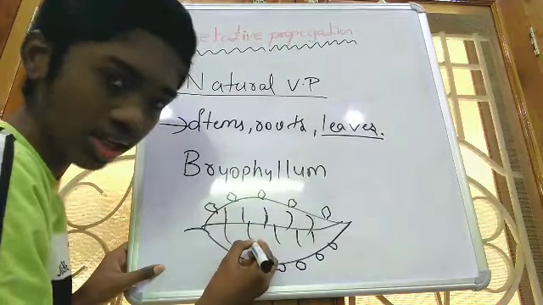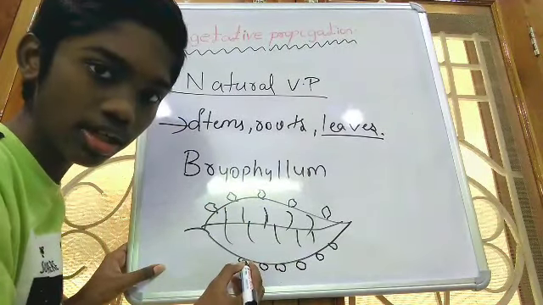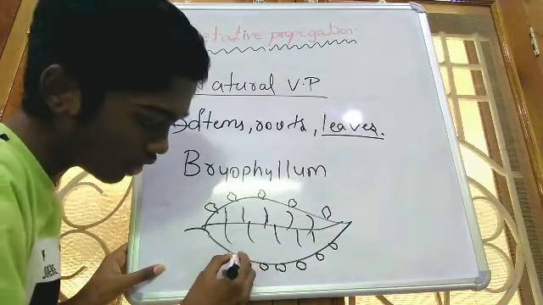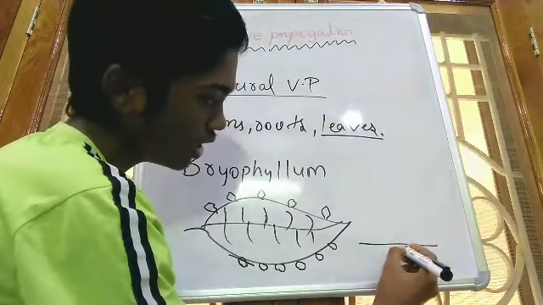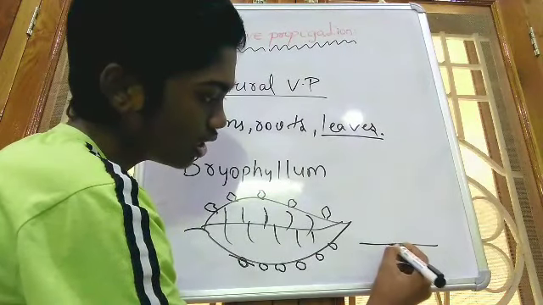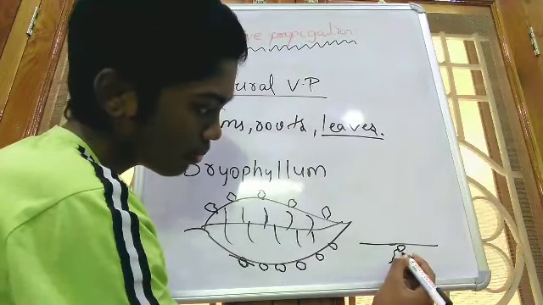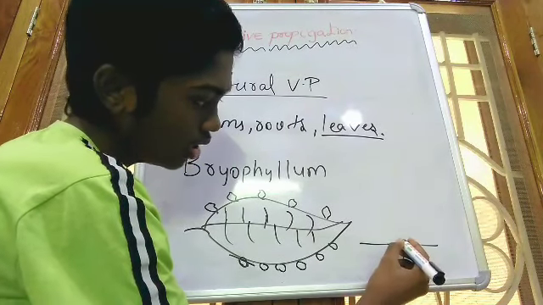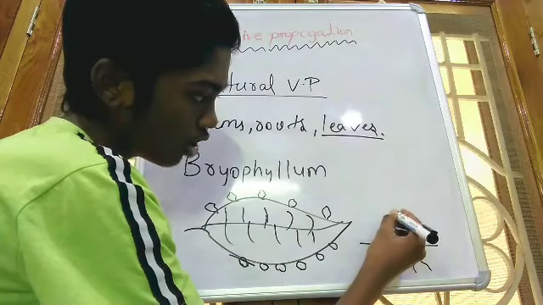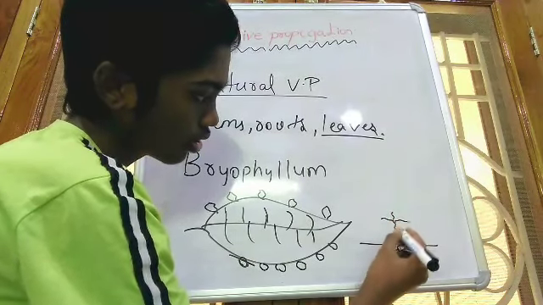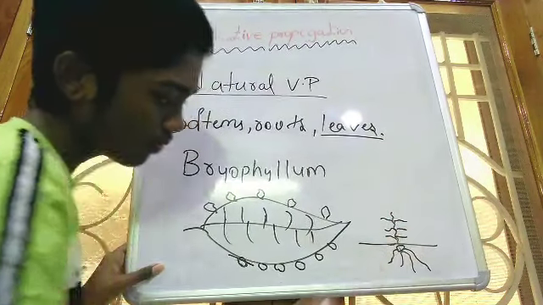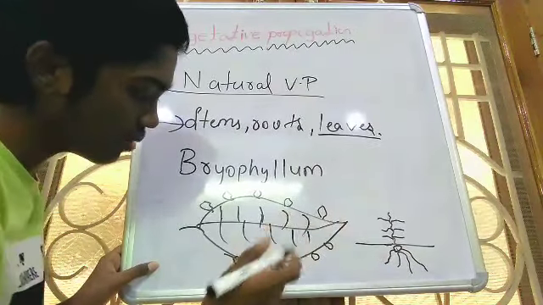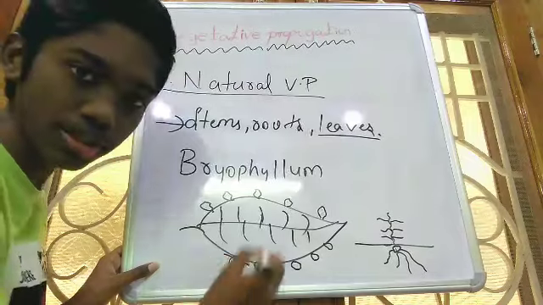With the help of the leaf these buds will develop, and after developing fully, if we cut these buds and sow them in the soil, within a few days roots from the buds are formed. These are the roots, and slowly a new bryophyllum plant will be formed. So here the production of young ones is taking place through the buds present on the leaf.